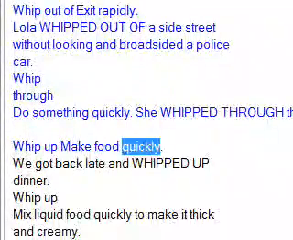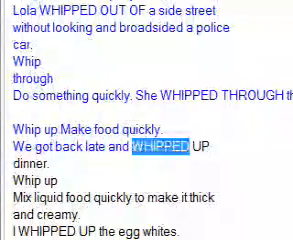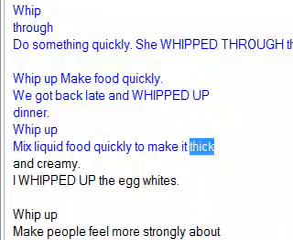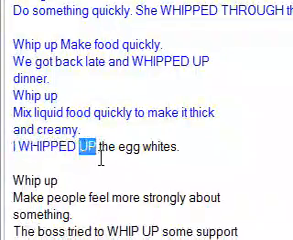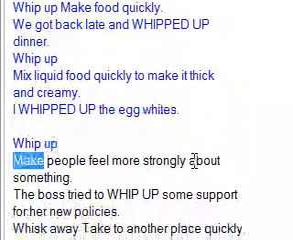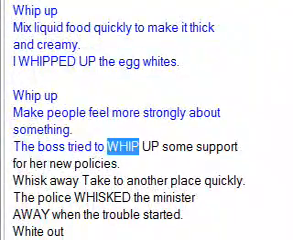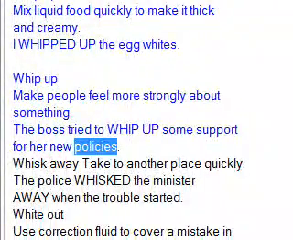Whip up: make food quickly. We got back late and whipped up dinner. Whip up: mix liquid food quickly to make it thick and creamy. I whipped up the egg whites. Whip up: make people feel more strongly about something. The boss tried to whip up some support for her new policies.